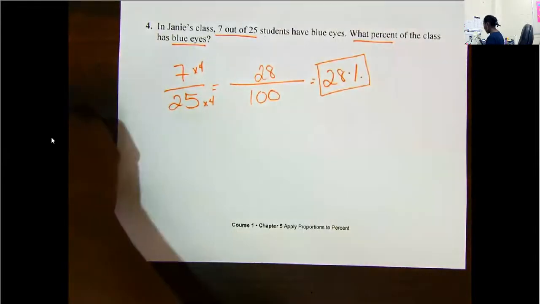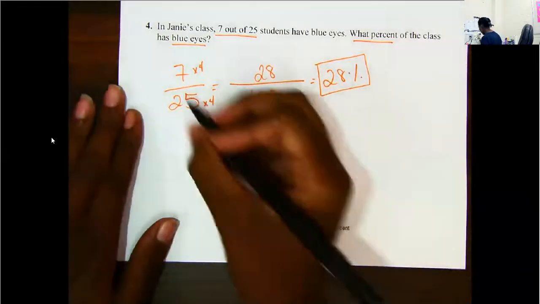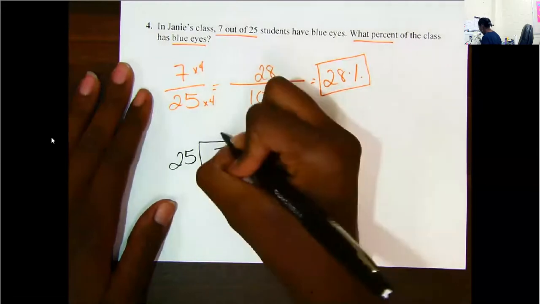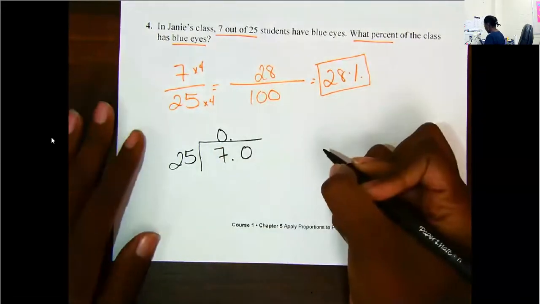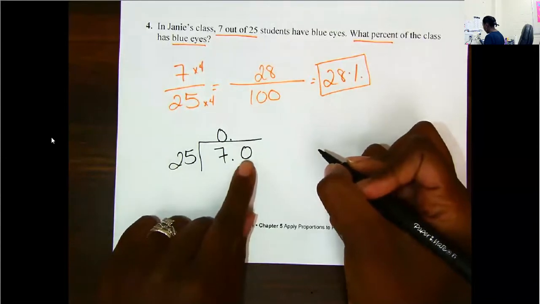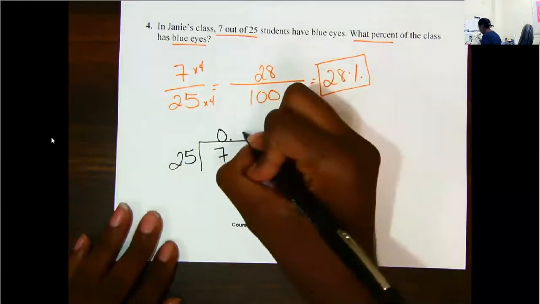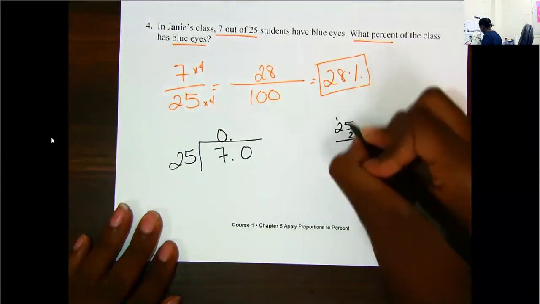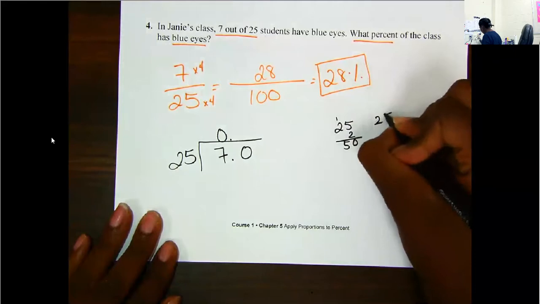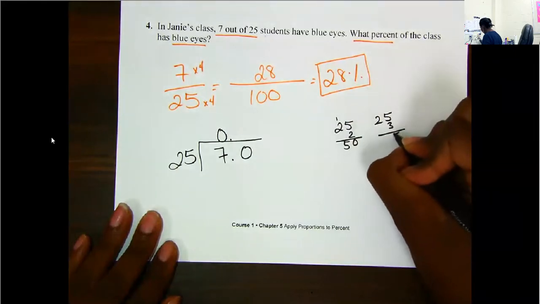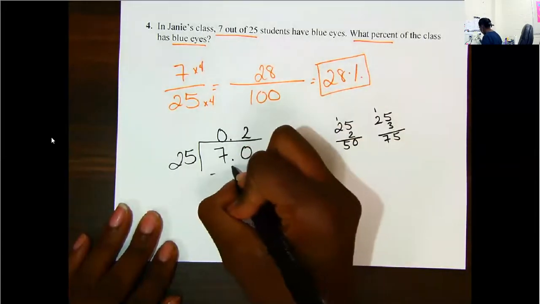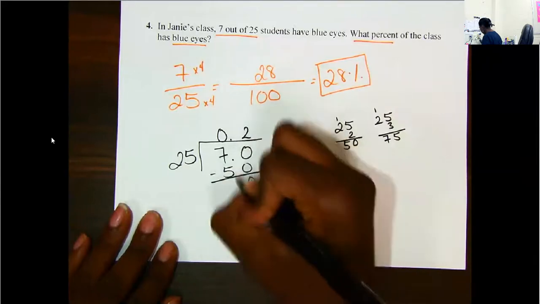Let's try the decimal way just in case you didn't understand here. So we would do top in, bottom out. 25 cannot go into 7. How many 25s will give me 70 or close to 70? 25 times 2 is 50. 25 times 3 is 75. So that's too much. So I need to use 2. I have 20 left over.